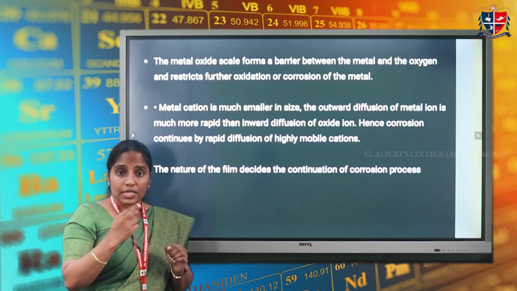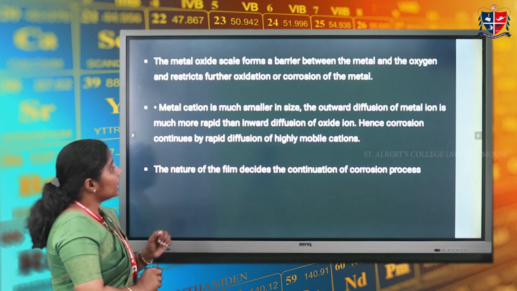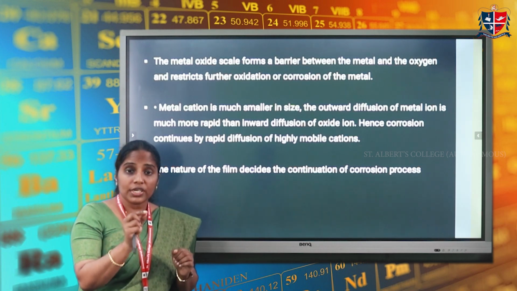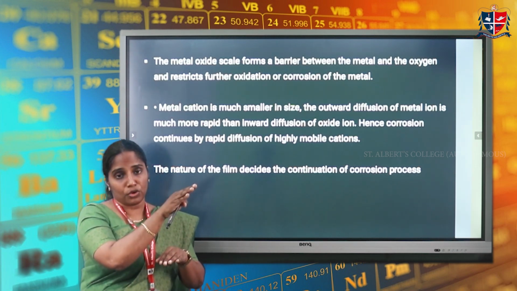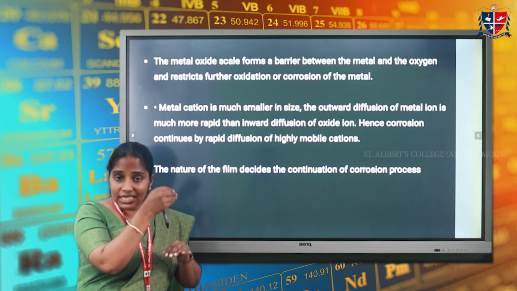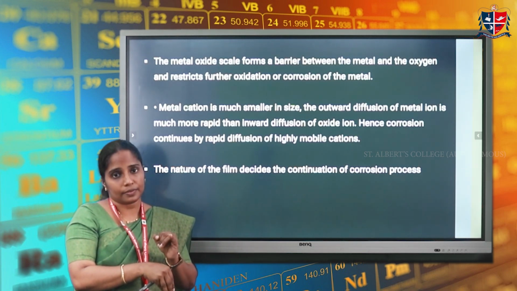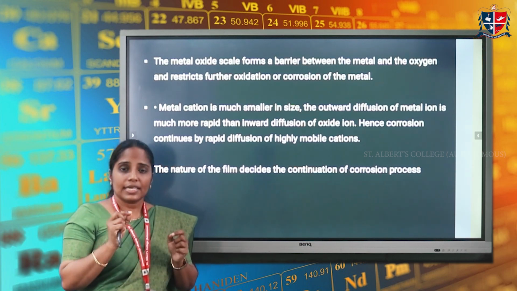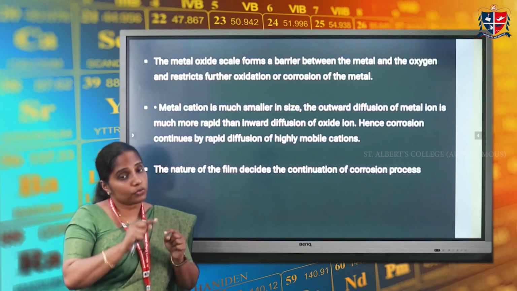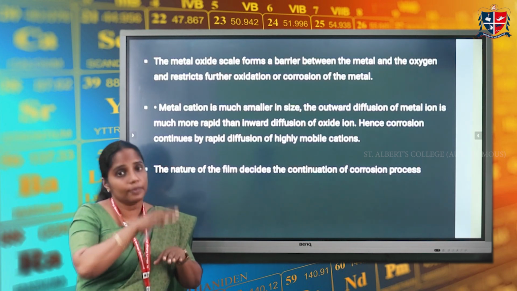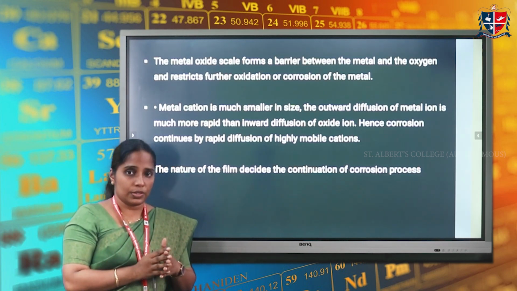Otherwise, in order for the oxidation or corrosion to occur further, either the metal ion should diffuse outwards through the scale to the corroding environment, or the oxygen itself should diffuse inwards to the underlying metal surface. Since the size of metal ions is very small, they will rapidly diffuse outwards through this metal oxide film to the corroding environment, and this results in excessive corrosion.